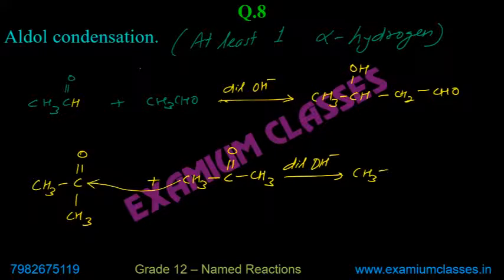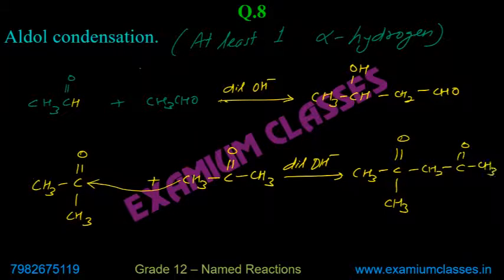I have CH3C with CH3. This was the carbonyl group. Here I will get CH3C double bond O with CH3 attached, and this one will become the hydroxyl carbon. So this is the product produced in this case.